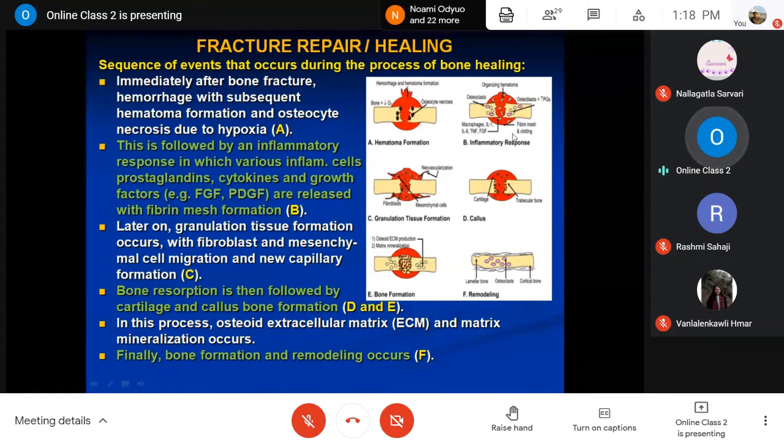So this inflammatory response is a positive response, right? After that, the next step, they will start forming newly formed tissues. I have already mentioned the fibroblasts and angioblasts. Newly formed fibrous connective tissue, what we call fibroblasts, and the newly formed vessels, the angioblasts.